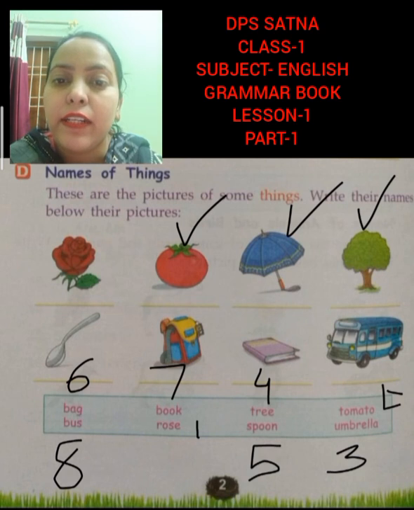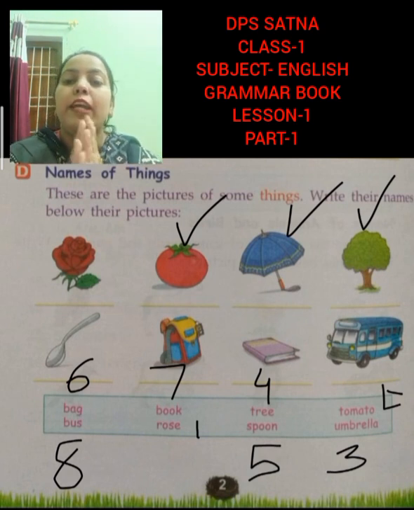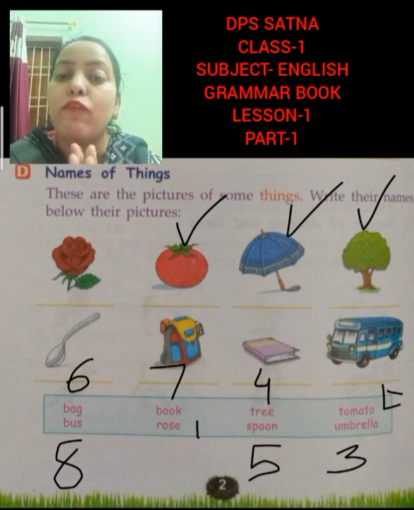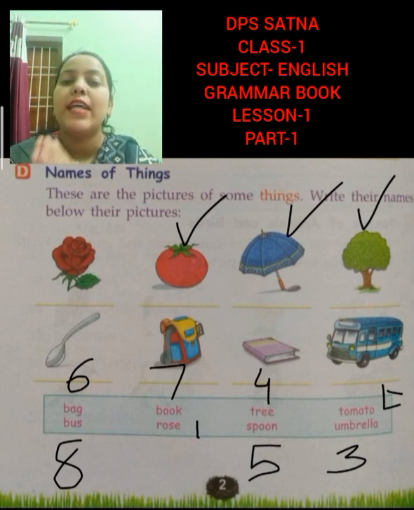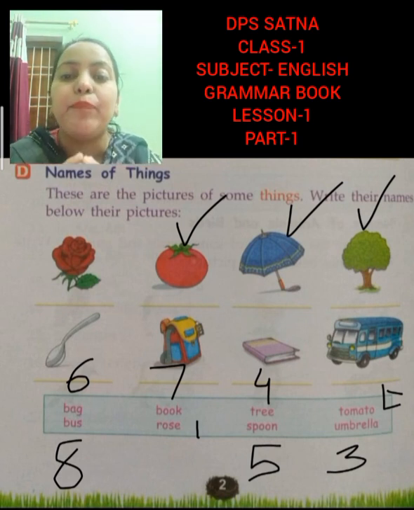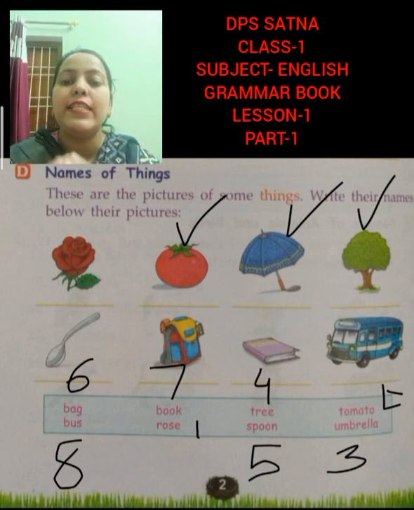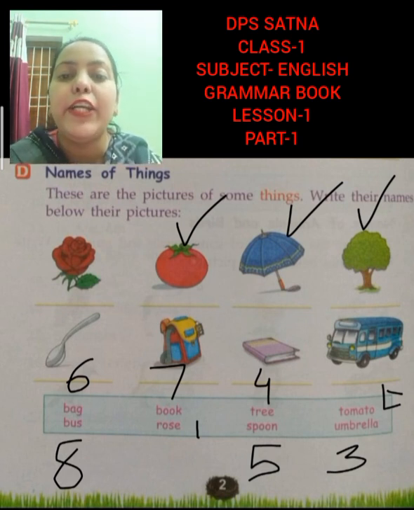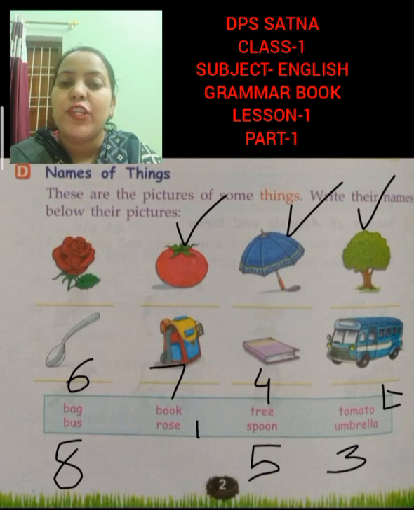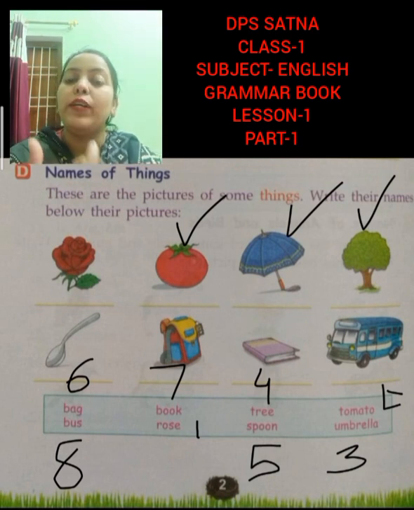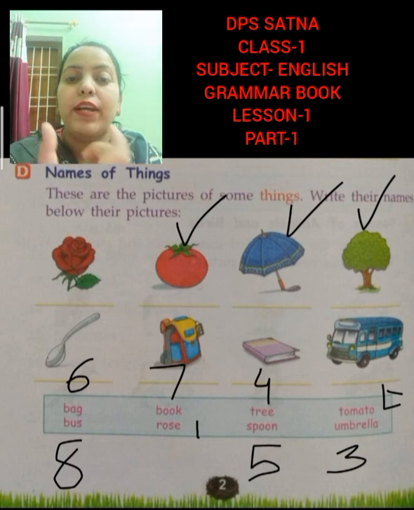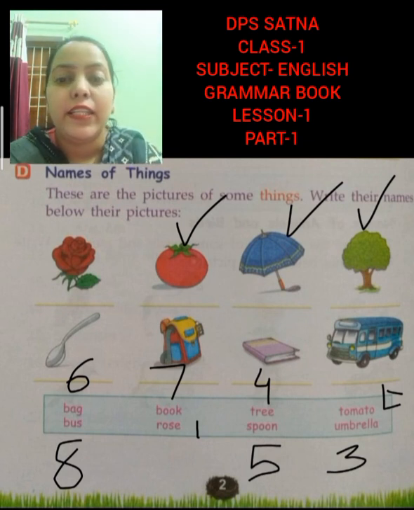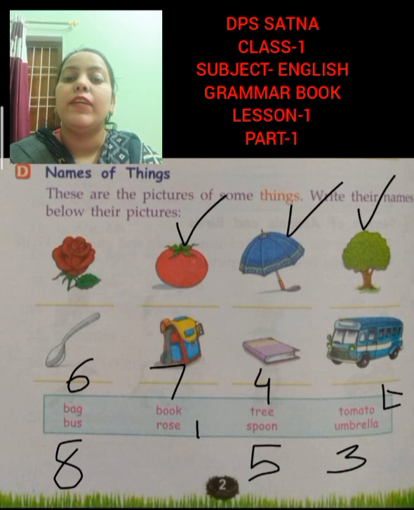Like in our classroom, suppose 30 or 40 students are there in your class. Each and every student has their own name. Why? To recognize each person easily, to identify them. So like Rajesh, Rajveer, Ananya, Manya, these all are examples of names.